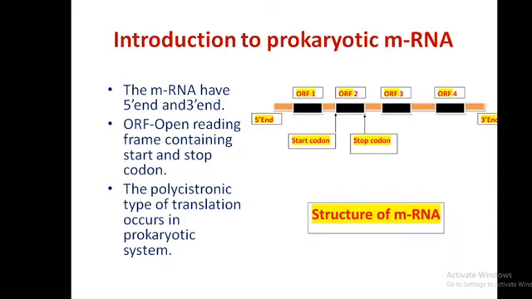Next, introduction to prokaryotic mRNA. As you know, the mRNA has two ends, the 5' end and the 3' end. Open reading frames. A frame contains start codons and stop codons. A polycistronic type of translation occurs in prokaryotic systems. So let's see the structure of mRNA.